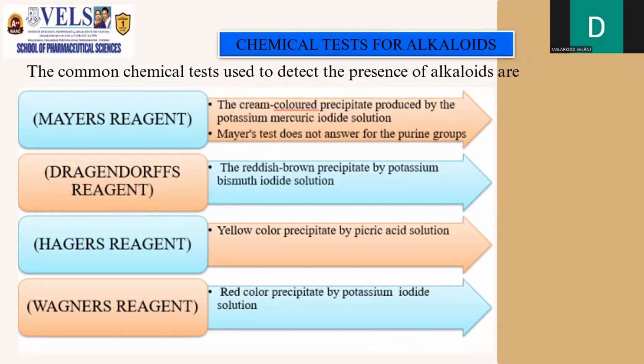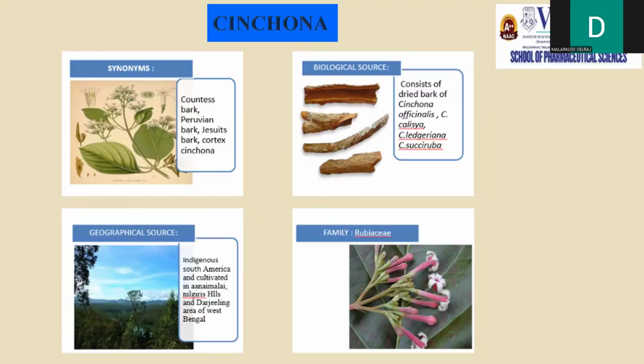Chemical test for alkaloids. The common chemical tests used to detect the presence of alkaloids use four main reagents: Mayer's, Dragendorff's, Hager's, and Wagner's reagent.